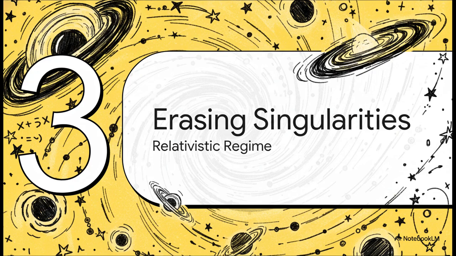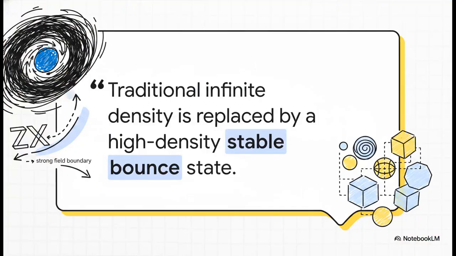Section 3, Erasing Gravitational Singularities in the Relativistic Regime. So, thinking about the macro-scale cosmos, the report drops this breakthrough insight on strong field relativistic boundaries. It states, the traditional infinite density singularity is replaced by a high-density stable non-singular bounce state. What this actually means is that when the ZX modifier is applied to strong field boundaries, it totally prevents the physical gravitational singularity at r equals 0. Instead of reaching a destructive infinite black hole singularity, the modifier acts as a scale-dependent damping factor. It gives us a smooth, stable bounce state right through the core of black hole analogs.